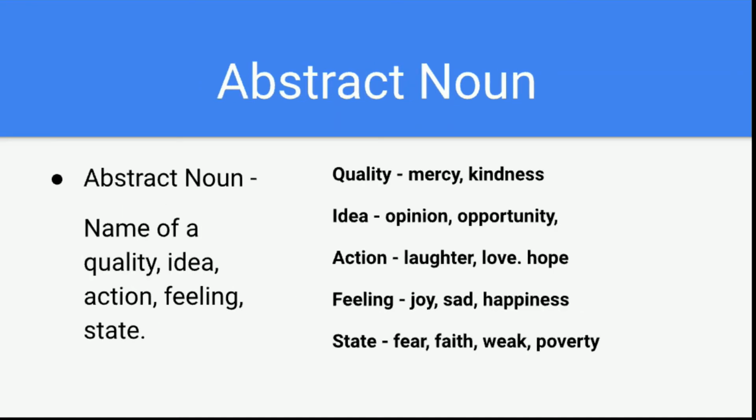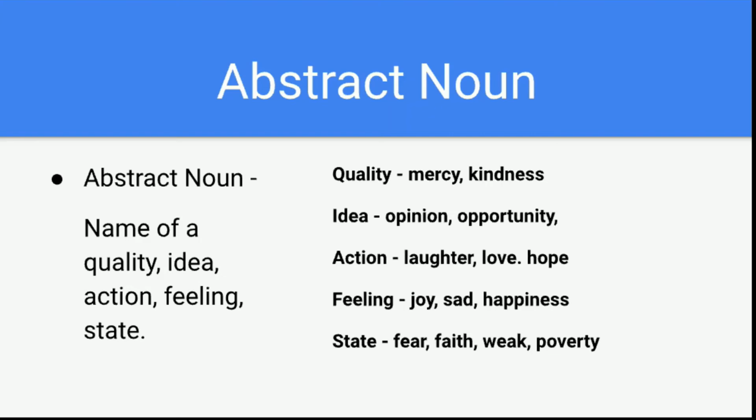Okay, next kind of noun is the abstract noun. Abstract noun, the definition itself is entirely different from the other three kinds of nouns. Okay, so name of a quality, idea, action, feeling, state. ஸோ இது வந்து ஒரு குவாலிட்டி, ஐடியாவுக்கெல்லாம் உள்ள ஒரு பேர் சொல். ஓகே, குவாலிட்டின்னு பார்க்கும்போது mercy, kindness, ஐடியான்னு பார்க்கும்போது ஒப்பீனியன், ஆப்பர்ச்சுனிட்டி, ஆக்ஷன் இஸ் laughter, love, hope.